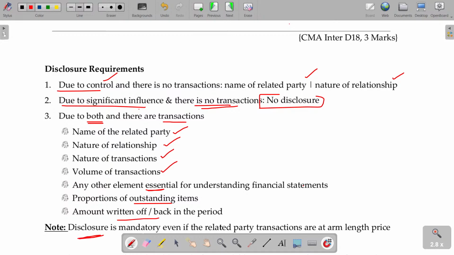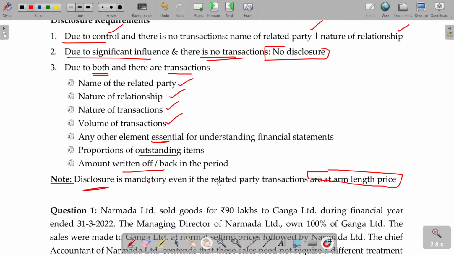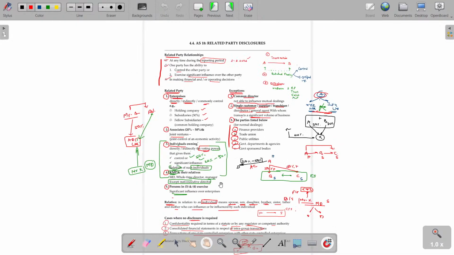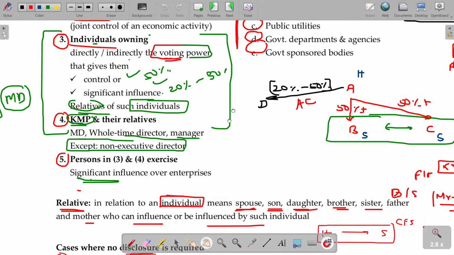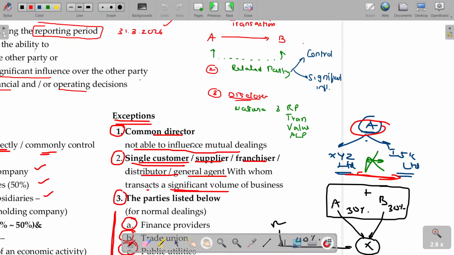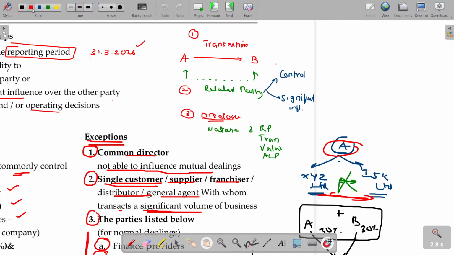Disclosure is mandatory even if the related party transactions are at arm's length price. Already told, even if the prices are genuine and there is no cheating, still, of course, as the transaction is between related parties, you have to disclose properly. Clear? Hope you'll now be able to understand. I started with this one. Okay, 3 points. Number 1 is transaction. Number 2 is explaining the related party. Number 3 is disclosure requirement.